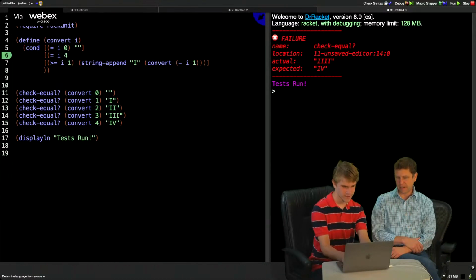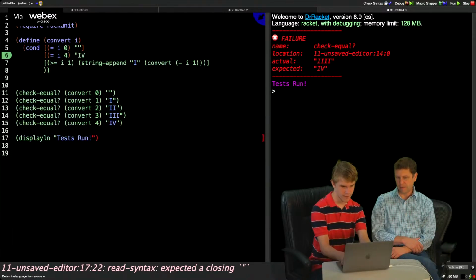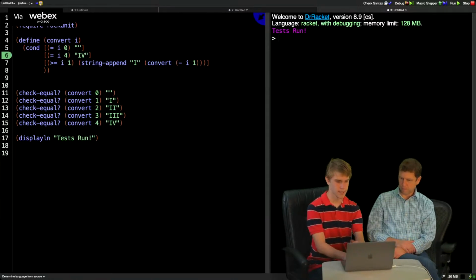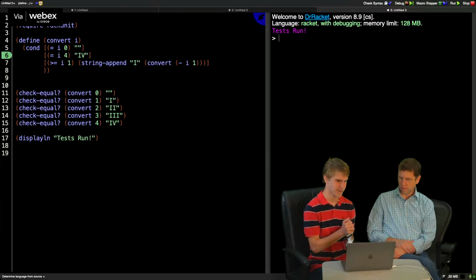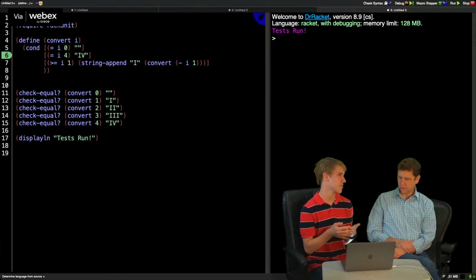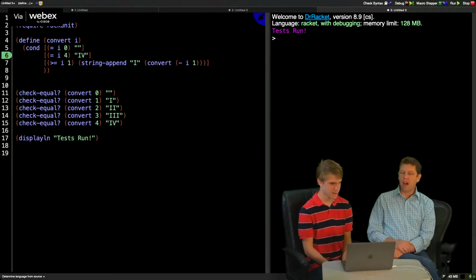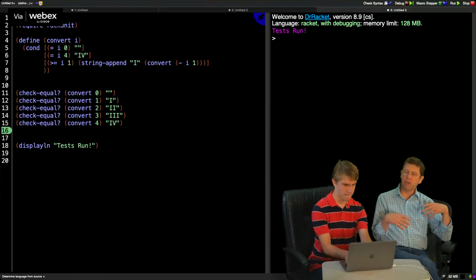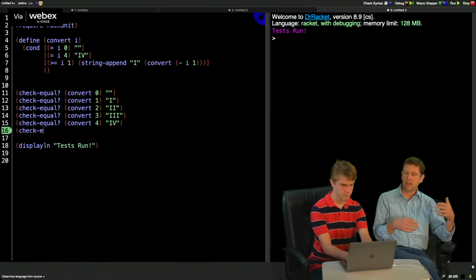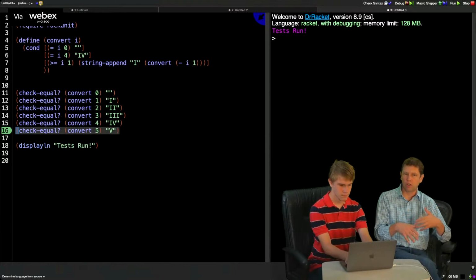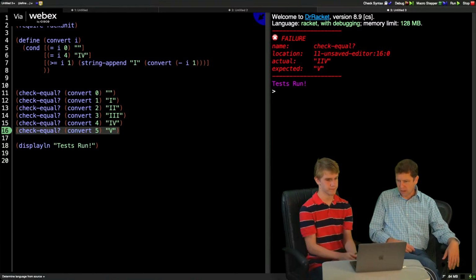If I is equal to 4, then we want to return IV. And once a cond gets something that works, it stops there, so it isn't going, oh, it's greater than 4, and it's also greater than or equal to 1. Right, just the first match it hits. And I think I mentioned this, but you may be used to seeing return statements. If you think of Racket as just being kind of like an algebra statement that everything gets down to, and then whatever's left over is what gets returned, that's what it's doing.